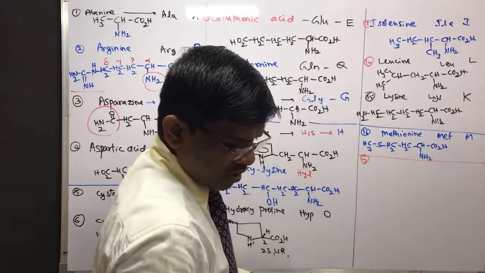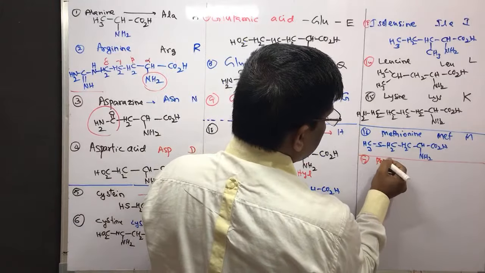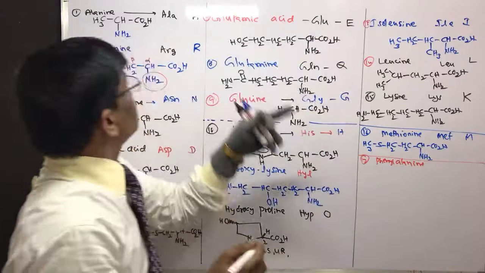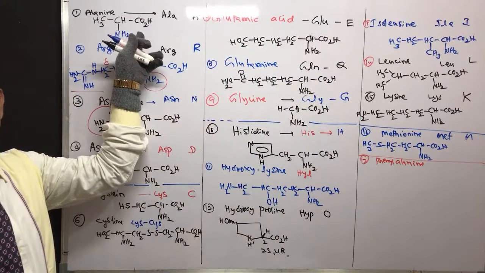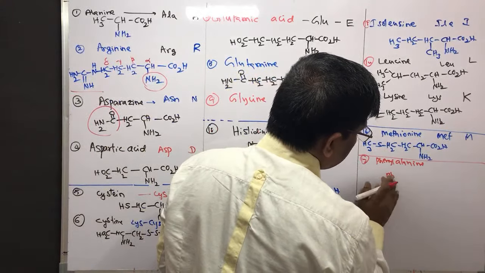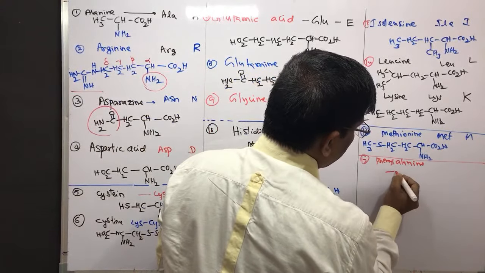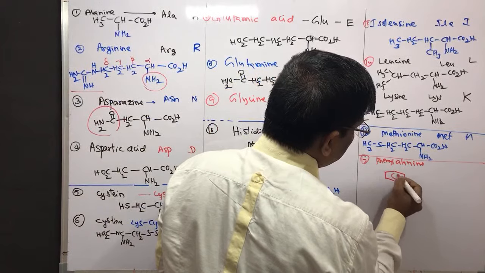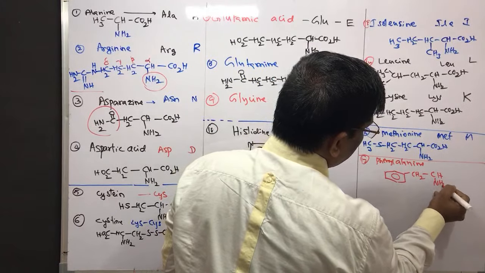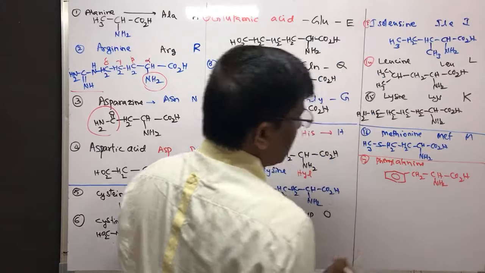Then it comes phenylalanine. The name itself phenylalanine says that the alanine, same alanine, write down the same alanine, then write simply phenyl group. Phenyl, that is benzene, and CH2, CH, amine group, and acid.